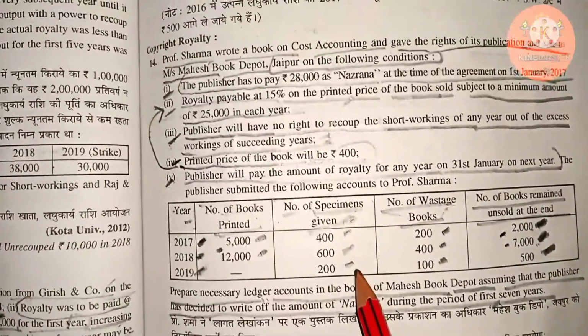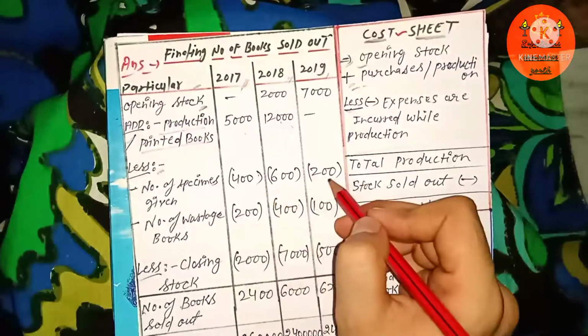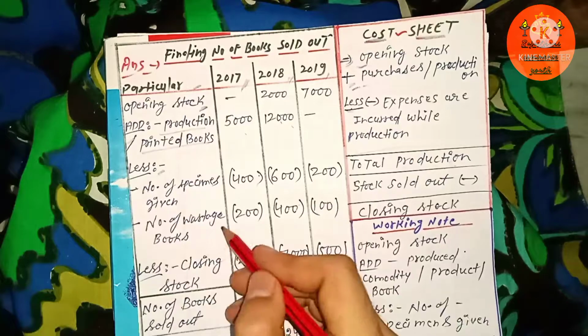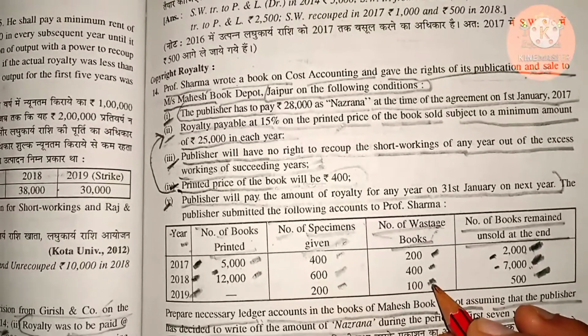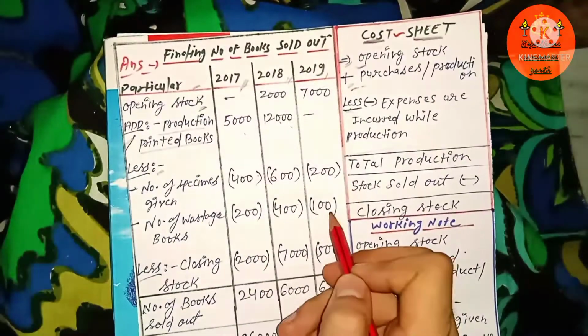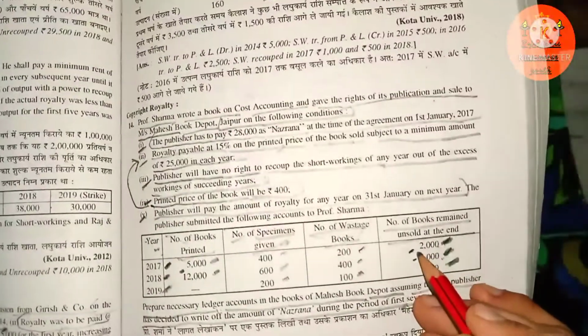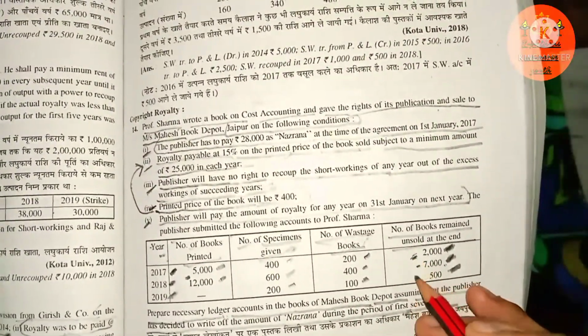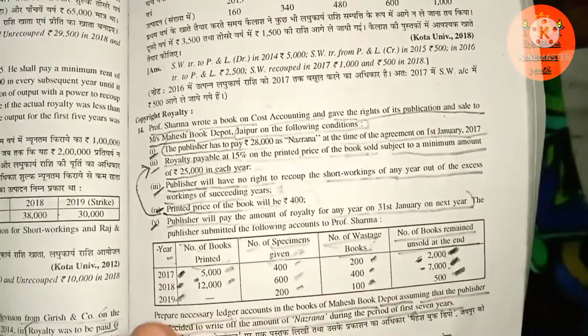Here you can see 400, 600 and 200 for samples. And the number of wasted books in 2017 is 200, in 2018 is 400, and in 2019 is 100. Then we have to less closing stock, as mentioned in the question: 2,000 in 2017, 7,000 in 2018, and 500 in 2019.